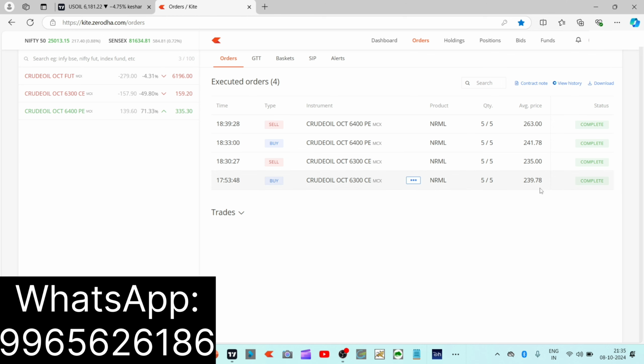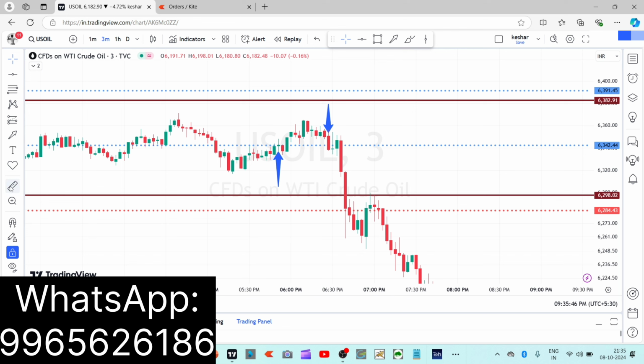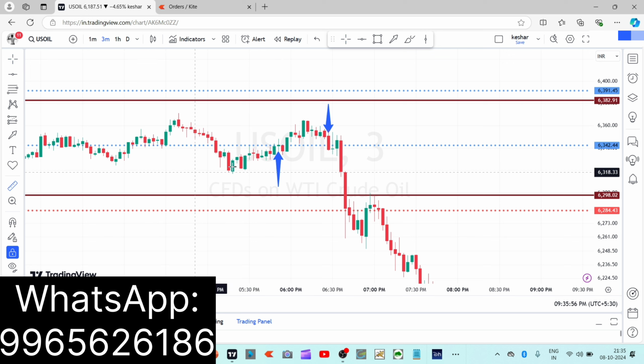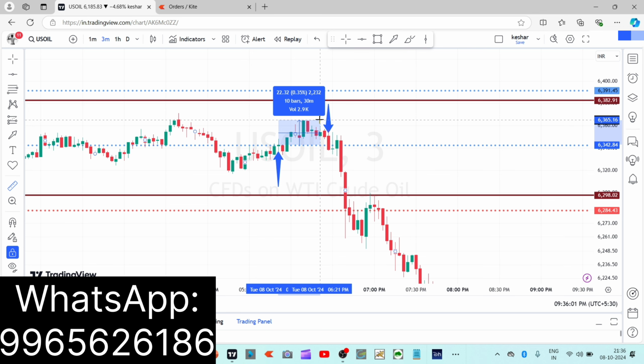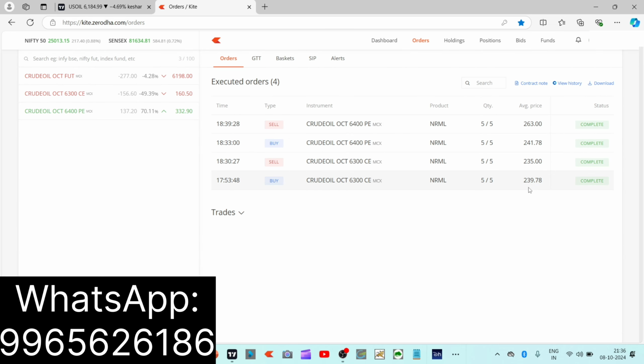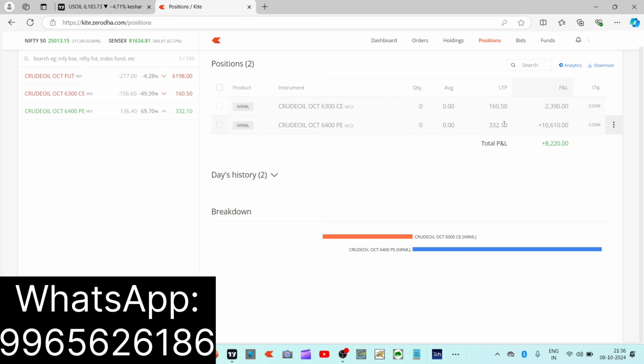I took the 6,300 call option, 5 lots. I bought at nearly 240 rupees, and then I waited for the target of this level, and this level means 6,382. This is my target for my bullish trade, first trade, upside trade. But the price went up to half of the level, but suddenly it reversed opposite to my trade. So in the trade I booked a loss of nearly 5 points. I entered at 240 rupees, 5 lots, and I closed the trade at 235 rupees. So I suffered a loss of 2,390 rupees in this